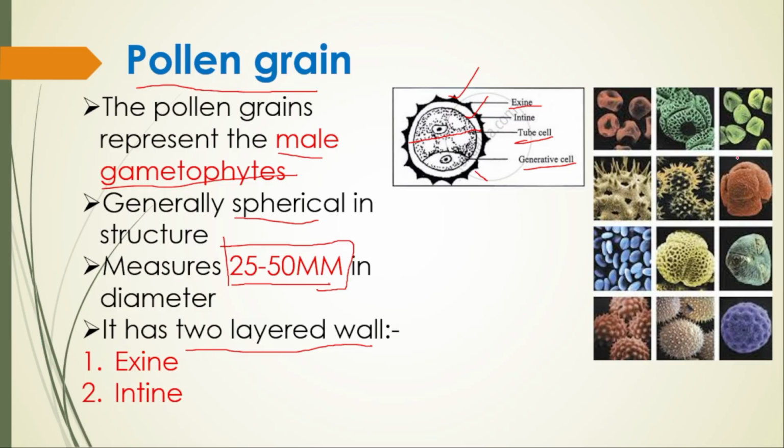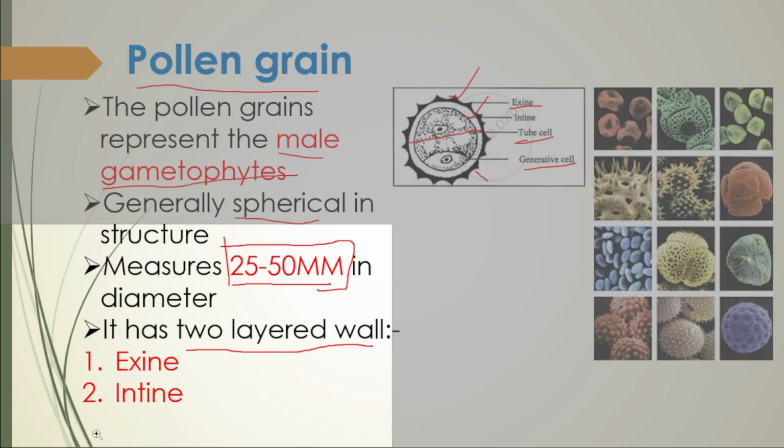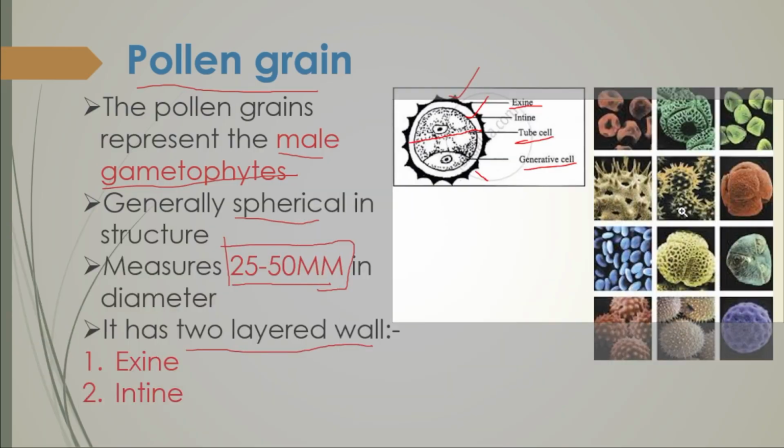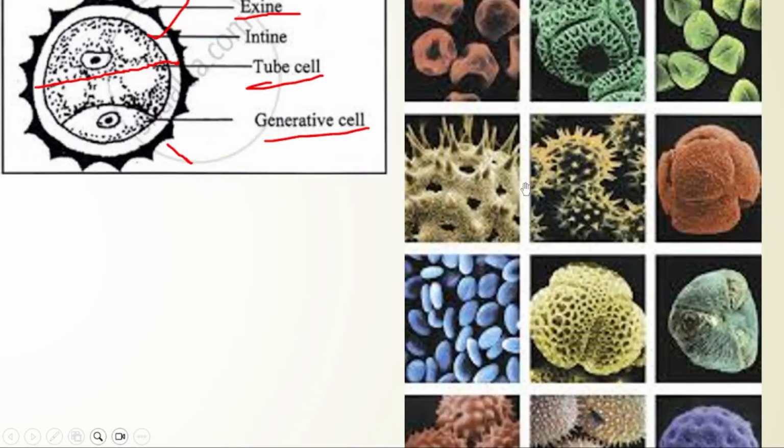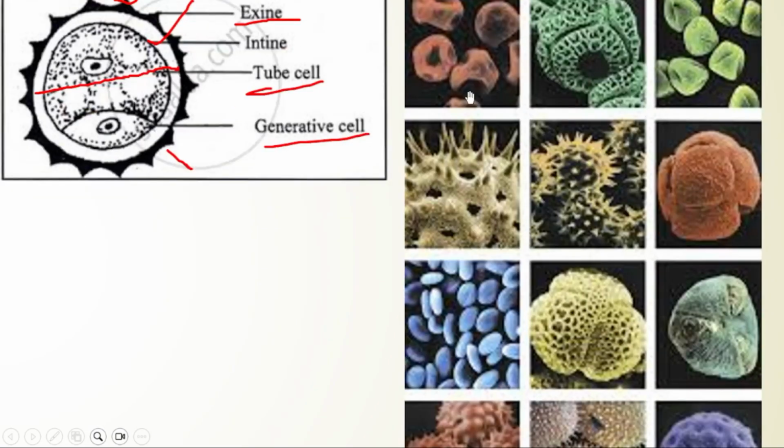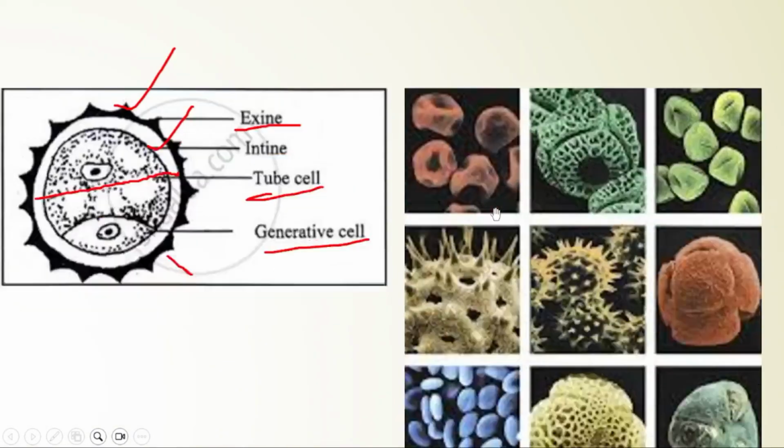So these are many of the different structures of pollen grains. This is due to the presence of a material which is very special to pollen grains, called sporopollenin. See, this pollen grain is different, this one is different, they are all different.